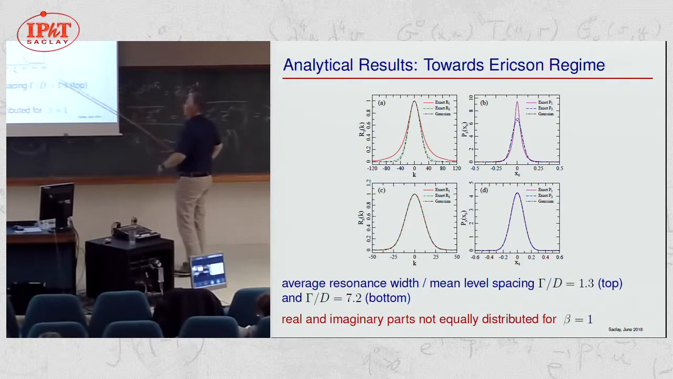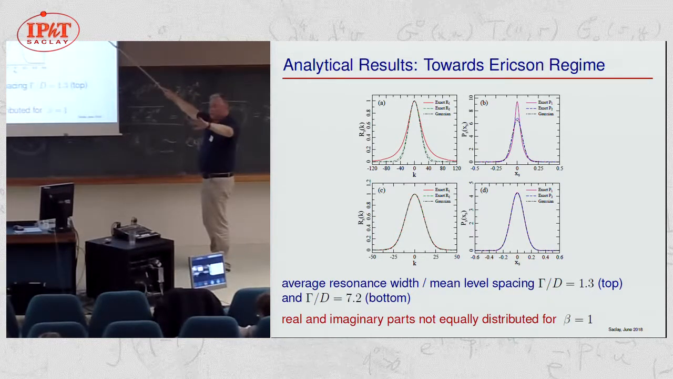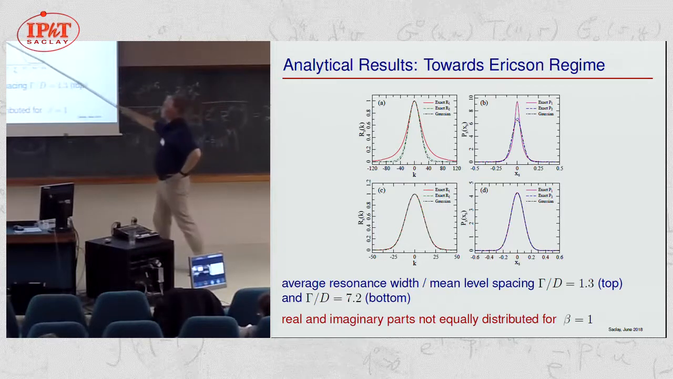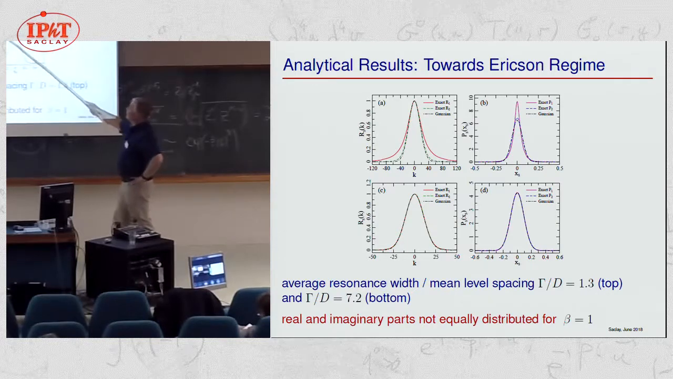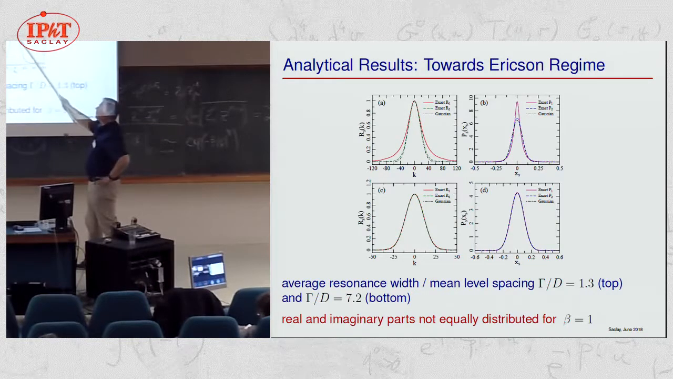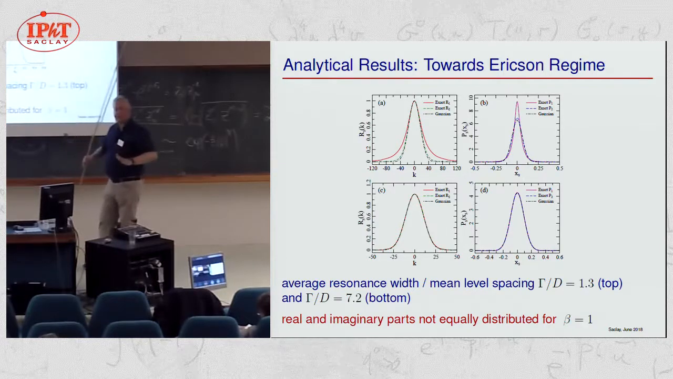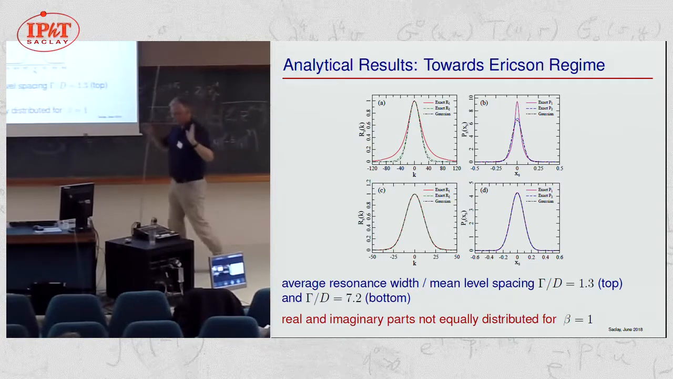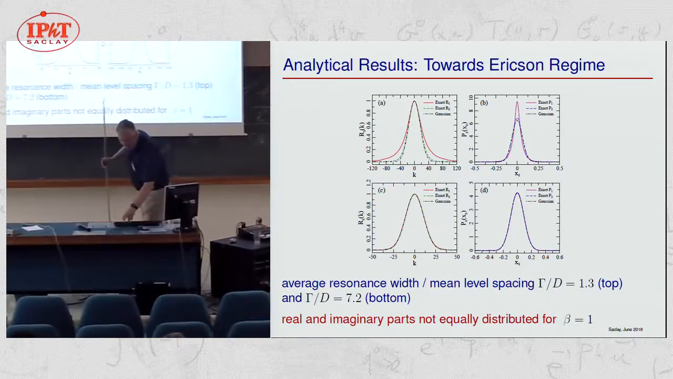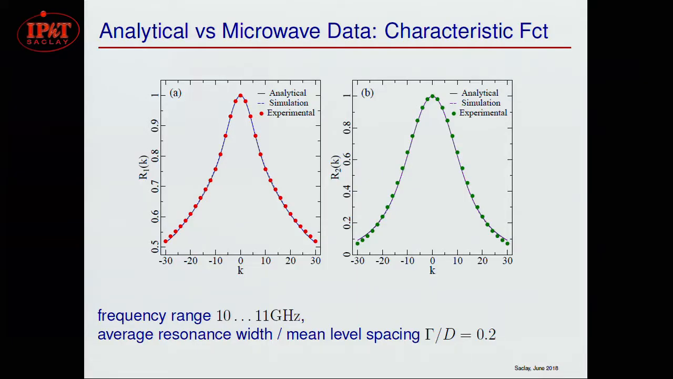So here you see our result compared with numerics for gamma over d of 1.3, which is well below the Ericson regime, and here of 7.2, which is on the onset of the Ericson regime. And here you see, well, these are Gaussians. That is a distribution, and that's the characteristic function. But here you see we are still quite far away. For some reason which I cannot explain, which would interest me very much, it always takes much longer for the distribution of the real part to reach the Gaussian limit. I have no idea why. So that is one of the open questions here. In any case, we now understand how that happens.